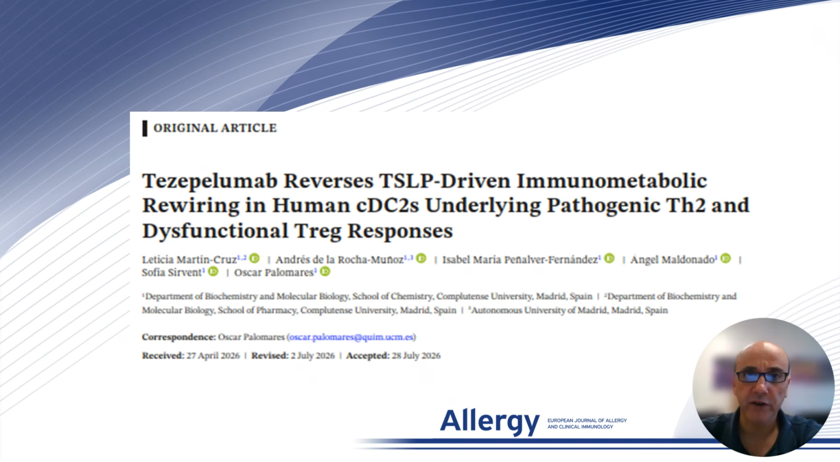It is my great pleasure to share with you today our last findings published in Allergy, showing that Tezepelumab reversed TSLP-driven immunometabolic rewiring in human type 2 conventional dendritic cells, thus restoring proper adaptive immune responses.